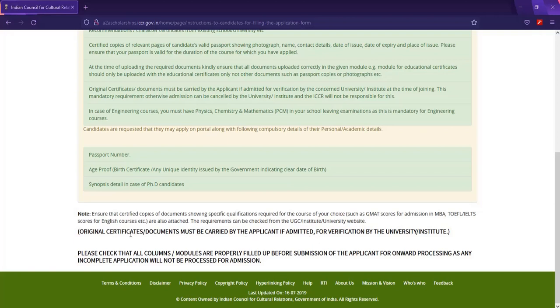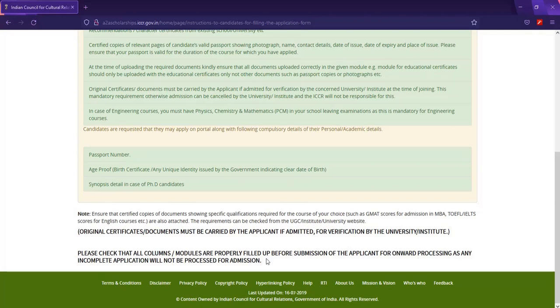Original documents or certificates must be carried by the applicant. It is written in bold because it's very important for verification by the university. I've said it earlier, so take note. Your documents are very important. The documents you uploaded on the portal have to reflect the documents you have at hand. So be very, very careful of that. And it says, please check that all columns or modules are properly filled up before submission of the application, as any incomplete application will not be considered.